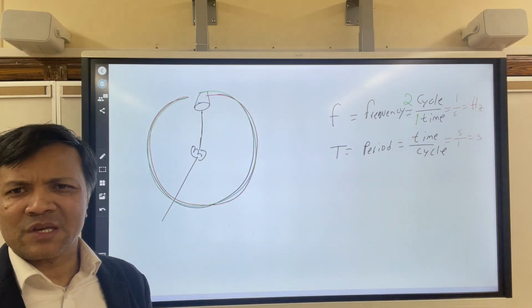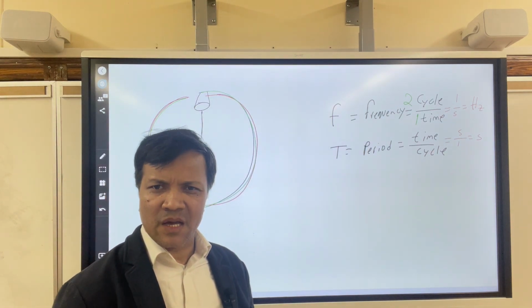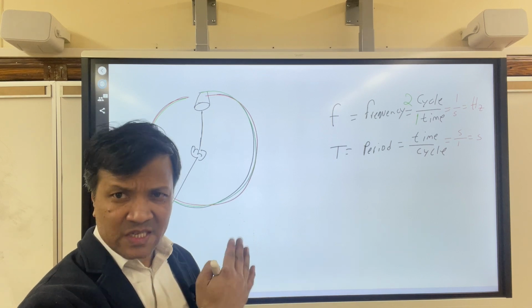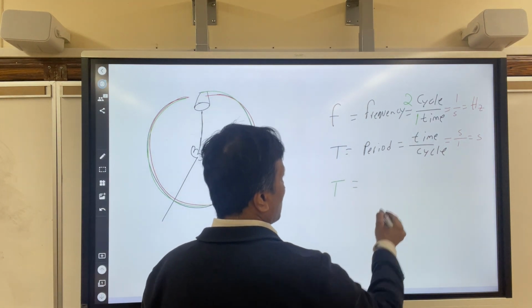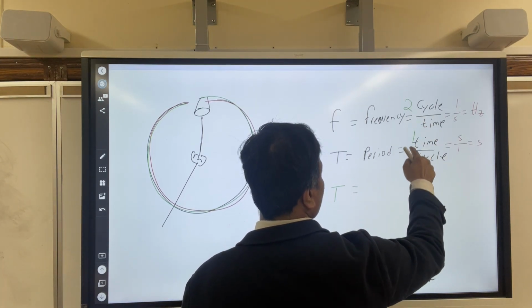In terms of equation, you make two cycles in 1 second. However, we're not going to use the frequency. We have to use the time, right? In order to find the velocity, you need the time. So frequency to time is a smooth path if you understand this equation. So now period is equal to 1/2, right? Because the time is 1, you put 1 over here.